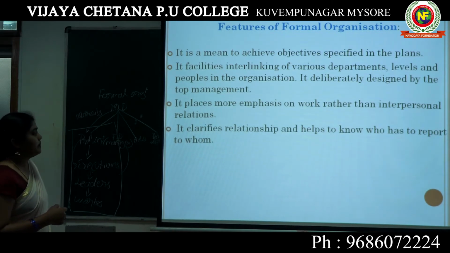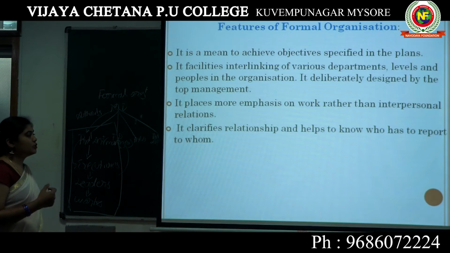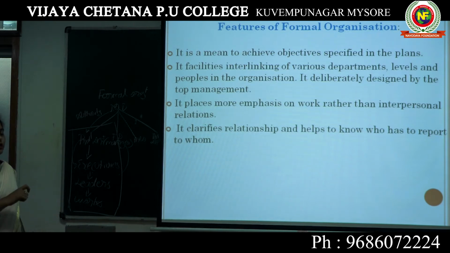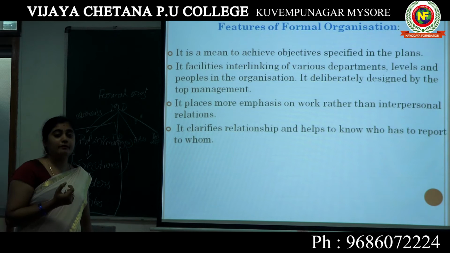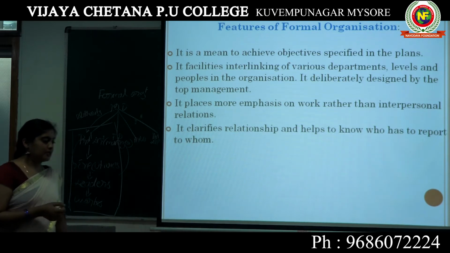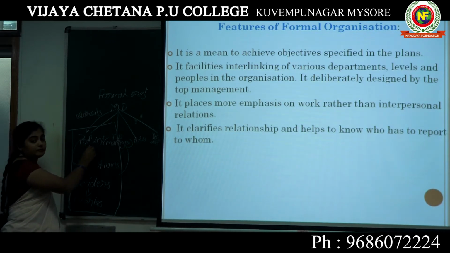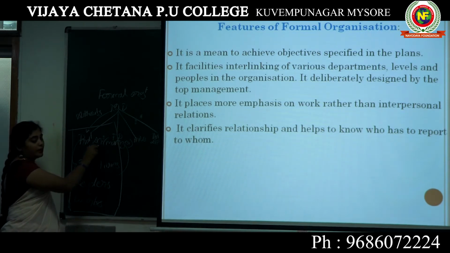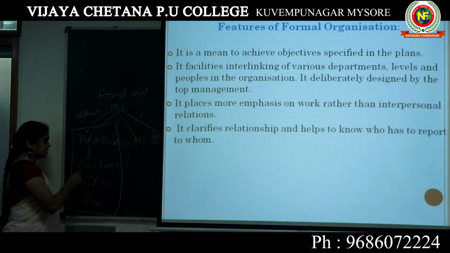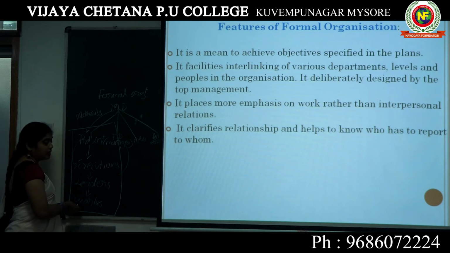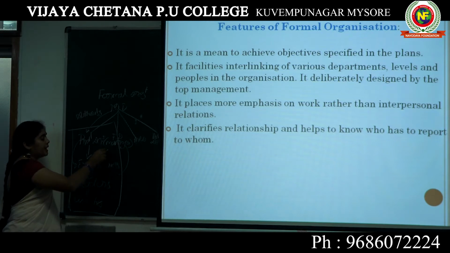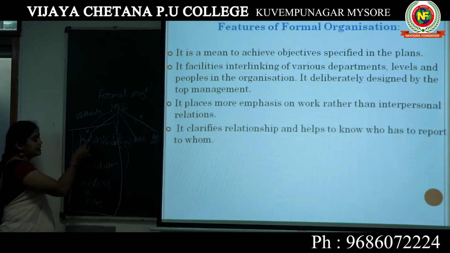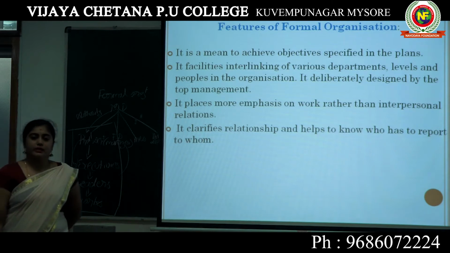It clarifies relationships and helps to know who has to report to whom. It clarifies which person has to communicate to which person. The best example: if work is assigned by the manager, then the work has to be answered to the manager. The manager has the authority to assign work to the executive, leader and worker. Then the work has to be reported back to the manager. This clear picture can be identified in a formal organization.